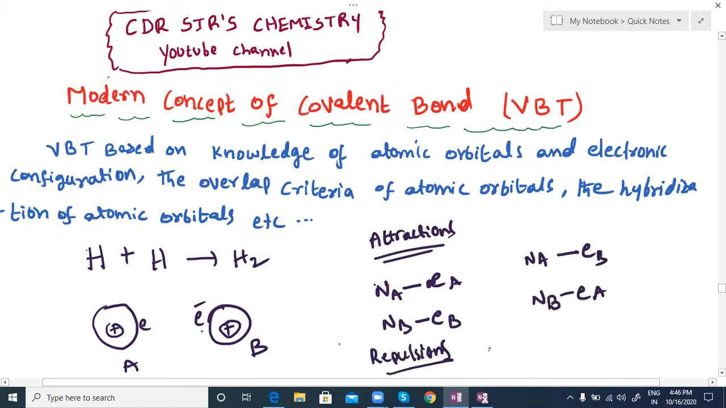We have repulsions also. What are the repulsions here? Electron A and electron B have repulsion because of the same charges. And we have one more repulsion, nucleus A and nucleus B. These are the repulsions.